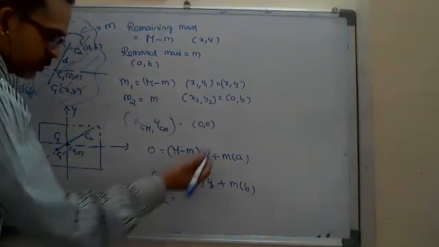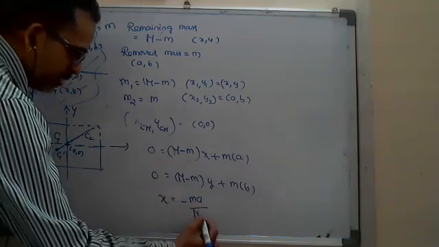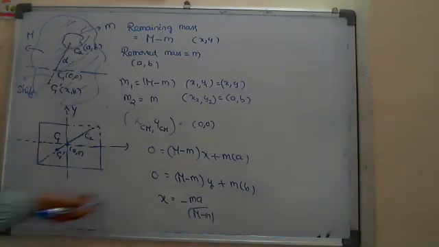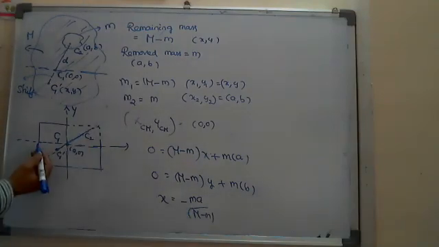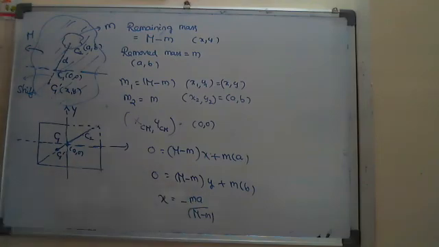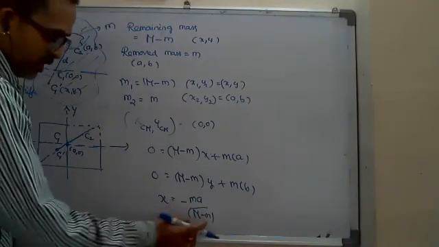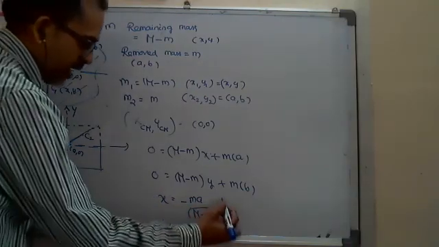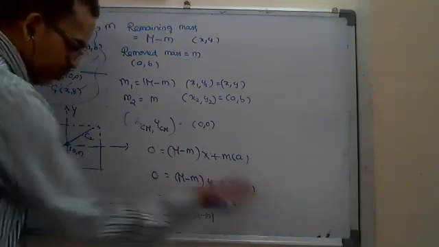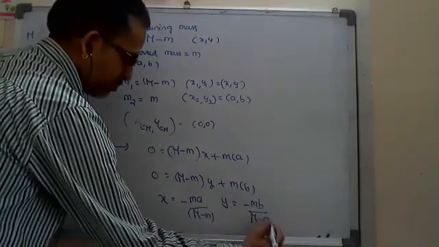X equals minus ma by M minus m. That's what I told: it will be shifted back, clearly indicating the direction opposite to a. So x equals minus ma by M minus m, and from the other equation y equals minus mb by M minus m.